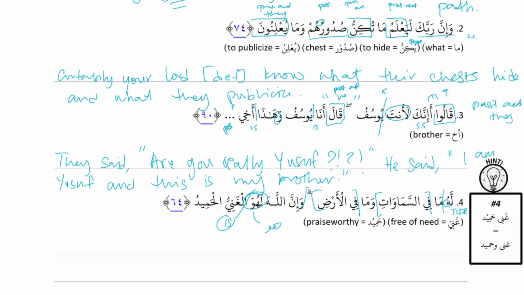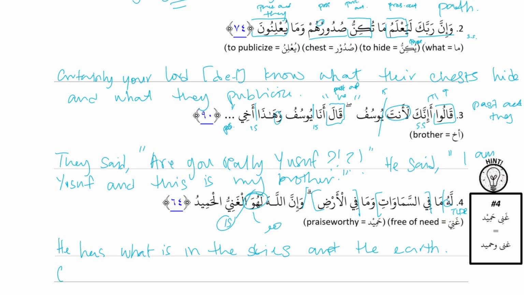Let's translate. Lahu ma fis samawati wa ma fil ard. For him is, or he has whatever is in the skies and the earth. Literally, for him is whatever is in the skies and the earth, and then we naturalize it to he has, or to him belongs the skies and the earth. And then our second sentence.